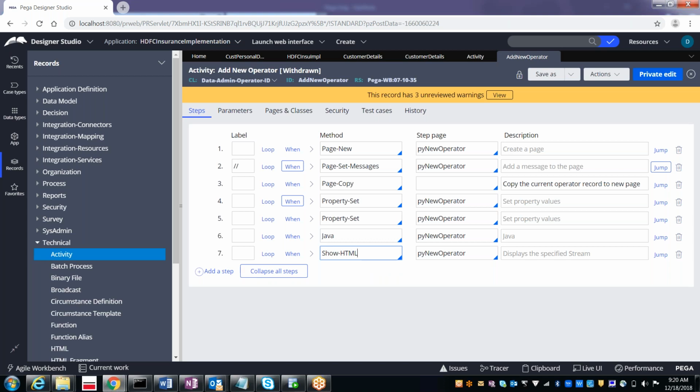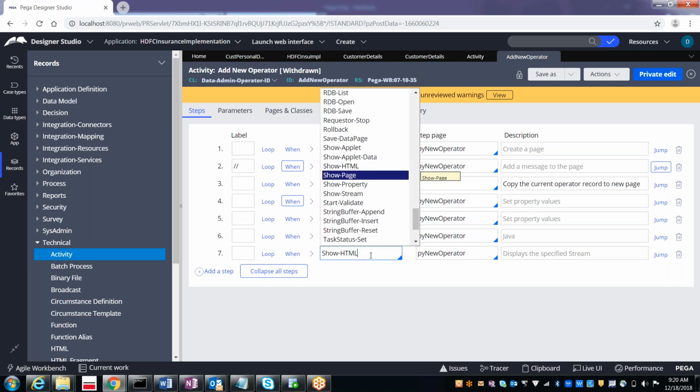In the same way, while implementing the functionality, you will also use the methods given by Pega. If you want to see the methods, as we know, this symbol indicates it's an autocomplete. You can press the down arrow and see the list of all the methods available from Pega. See, these all are the methods available.